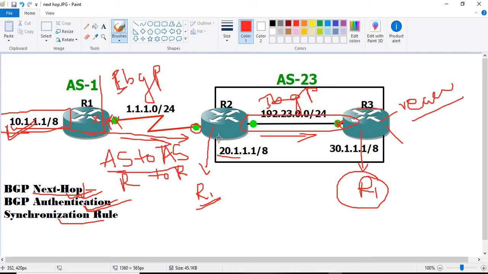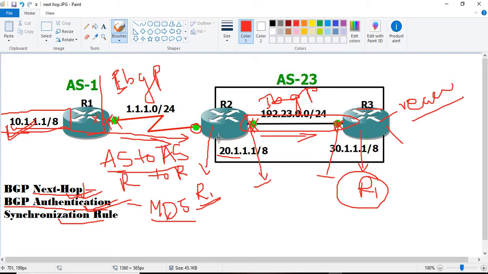In BGP peers, there is only one authentication, that is MD5, message digest 5 authentication, and it's very simple. If we enable authentication within any peer or neighbor, this authentication must be matched in order to form the BGP TCP session completely. This authentication must be the same between the two peers. If I assign the authentication here, the same authentication must be here.